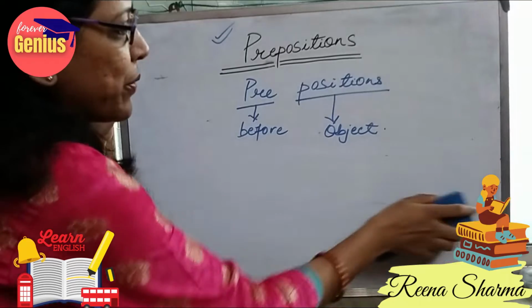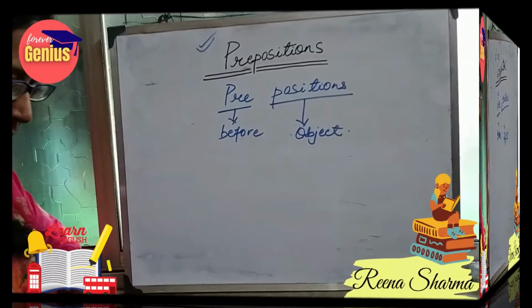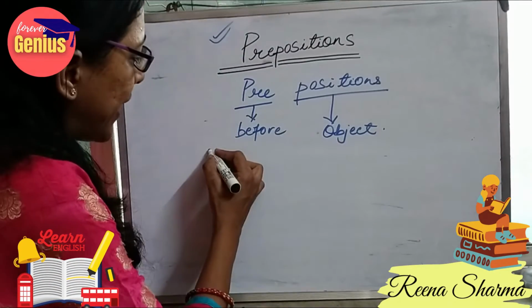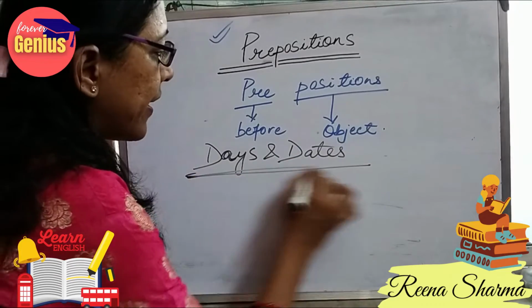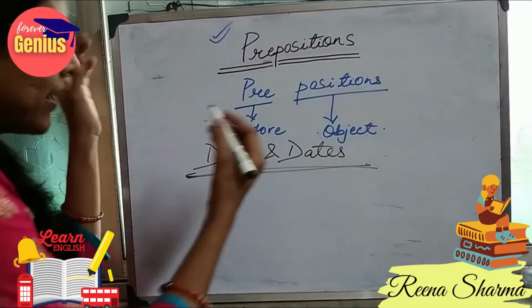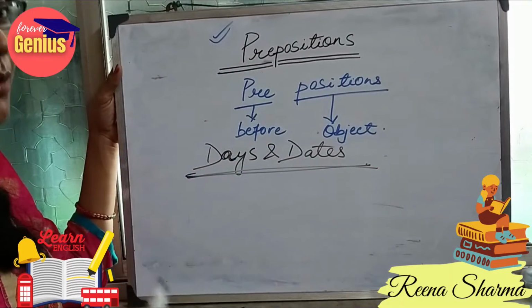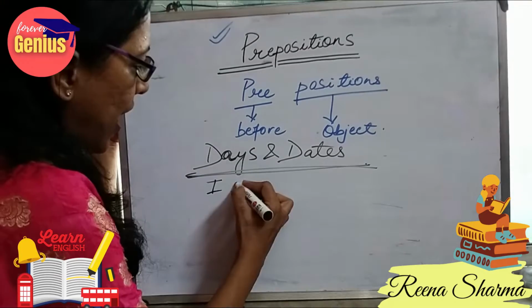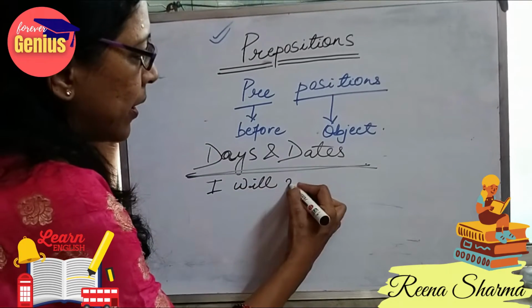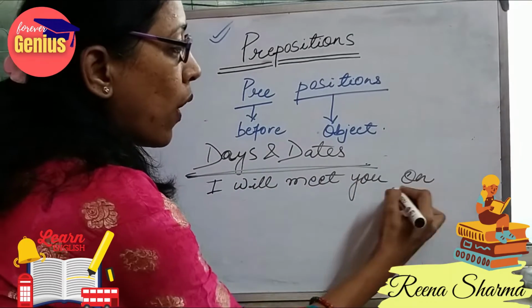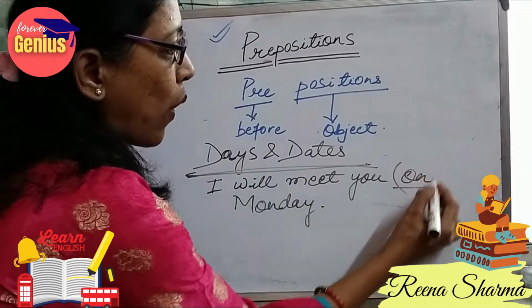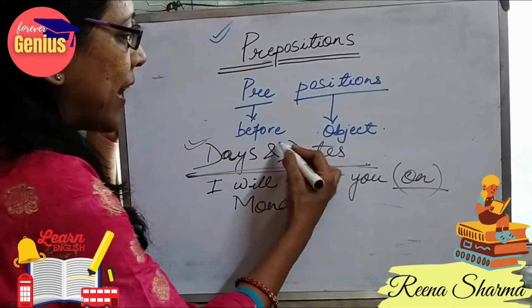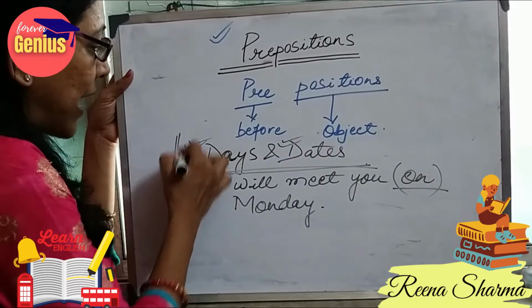So what are the options where we will be using on when I write any days and dates? If I write, I will meet you on Monday. In that case, I will be writing on when days and dates are mentioned from a calendar.